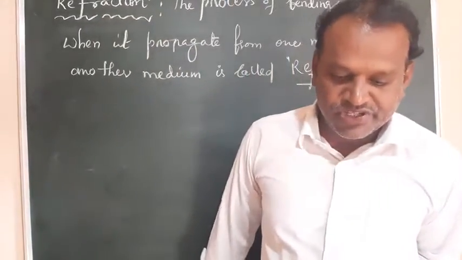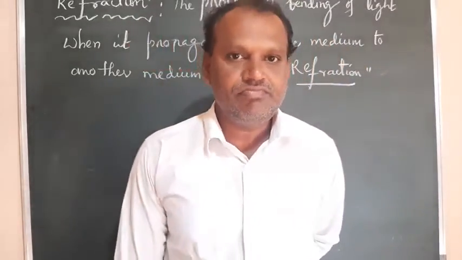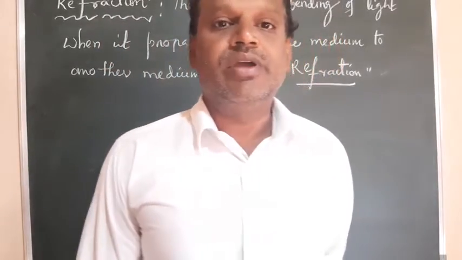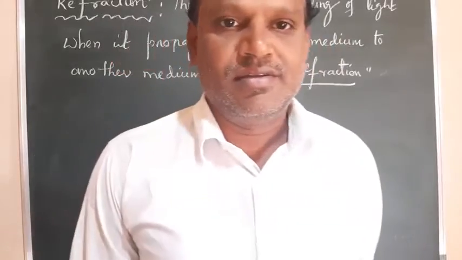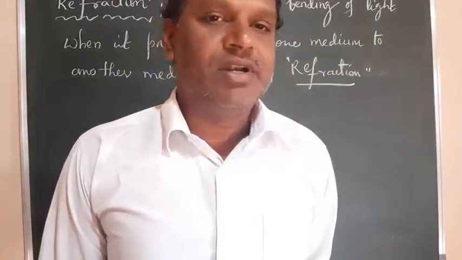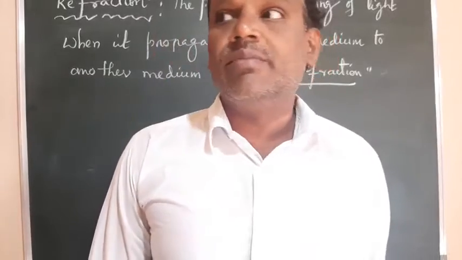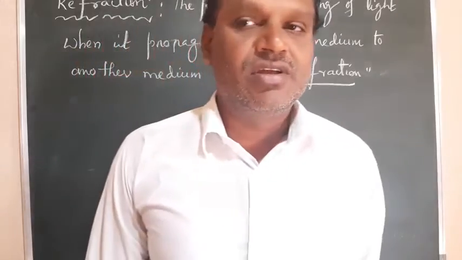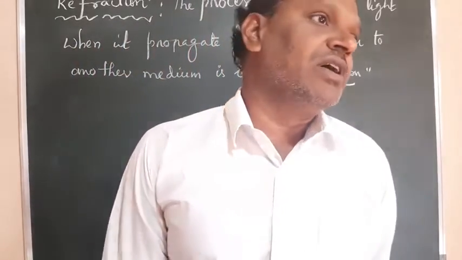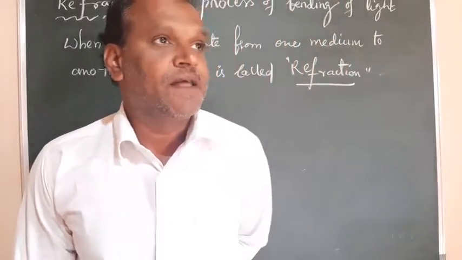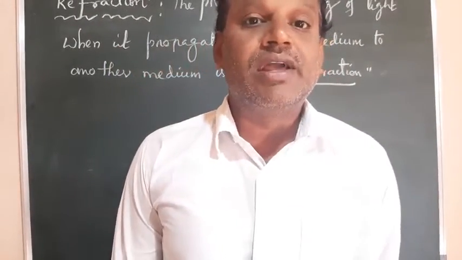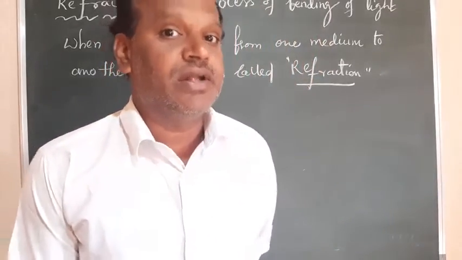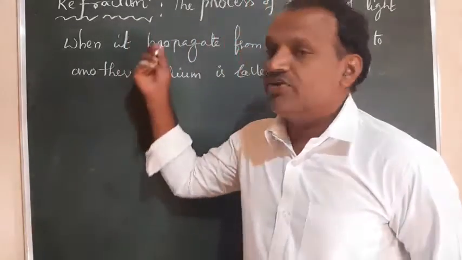So you might have observed in general, when you put a stick into the water, the stick looks like it is bent. The stick is observed to be bending, but it is not actually bending. It looks bent because of the path along which the light travels. We can see objects only after reflection, right? So the object inside the water looks like a bent one at the interface, but actually it is not bent, it is straight. Why does it appear like that? Because of a process which is called refraction only.